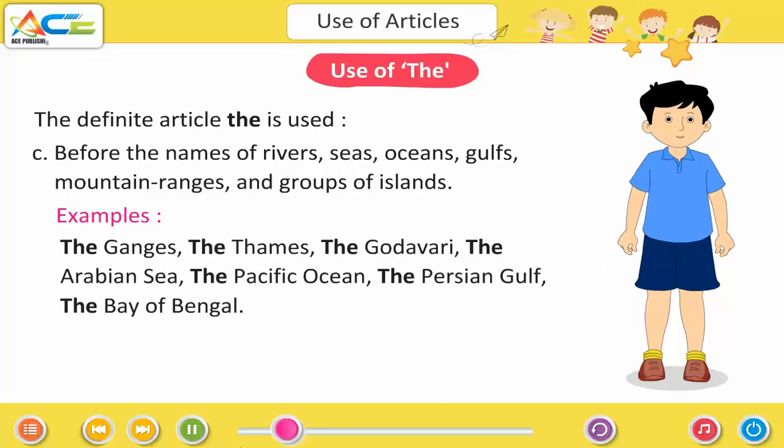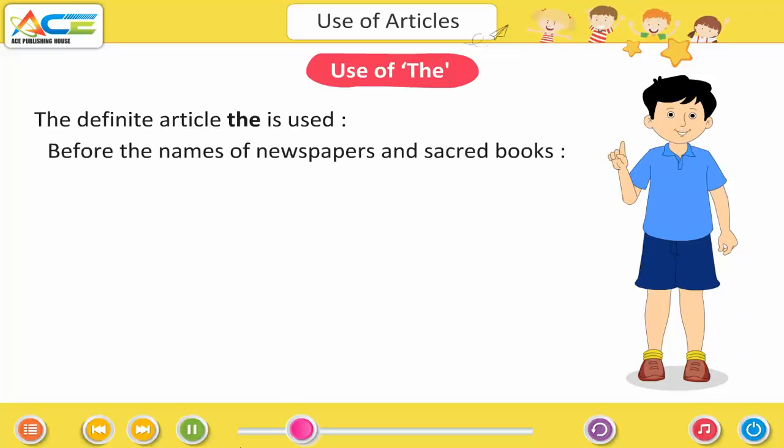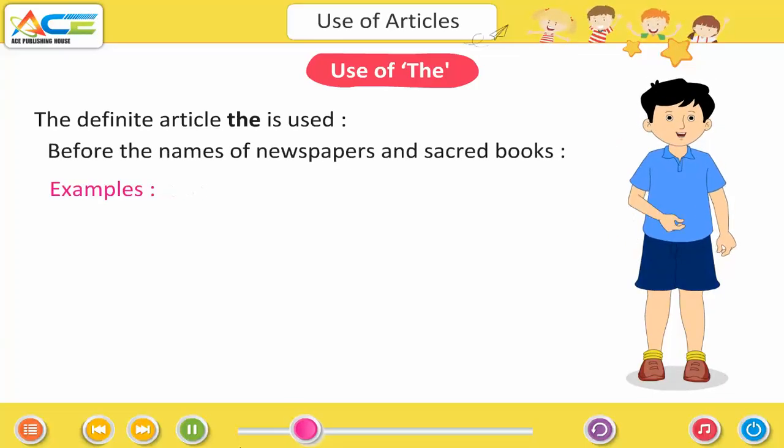Examples: the Ganga, the Thames, the Godavari, the Arabian Sea, the Pacific Ocean, the Persian Gulf, the Bay of Bengal. Before the names of newspapers and sacred books.